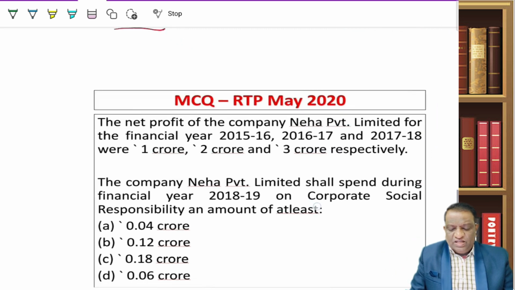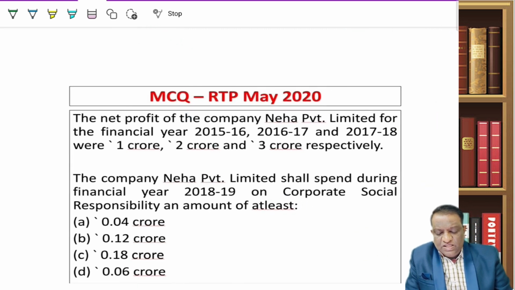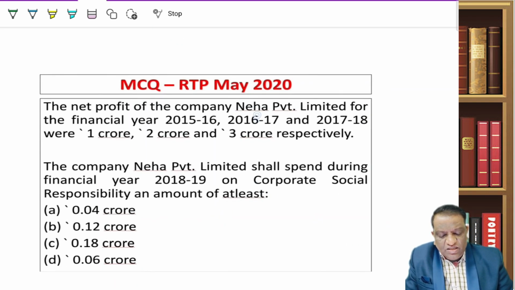Now, the same one he is asking in another RTP. The net profit of the company Neha Limited for the financial years 15-16, 16-17 and 17-18 are 1 crore, 2 crore and 3 crore. Now he is asking for 18-19, that is subsequent to this.